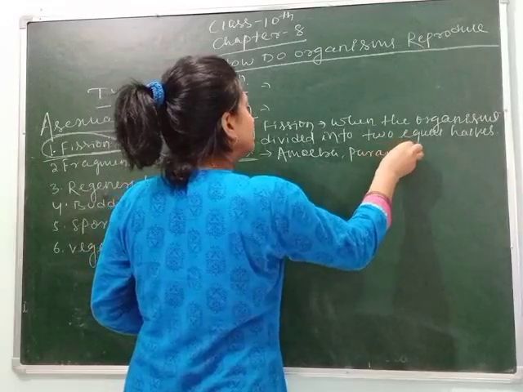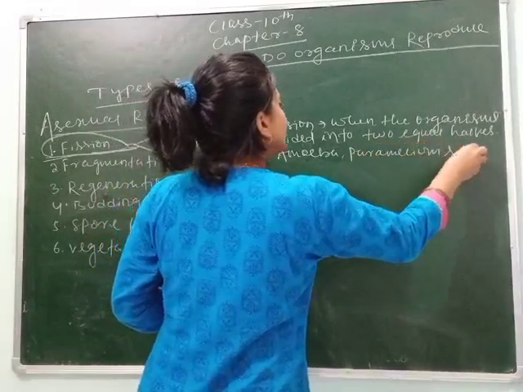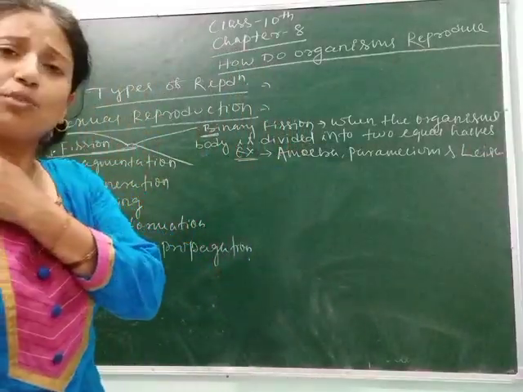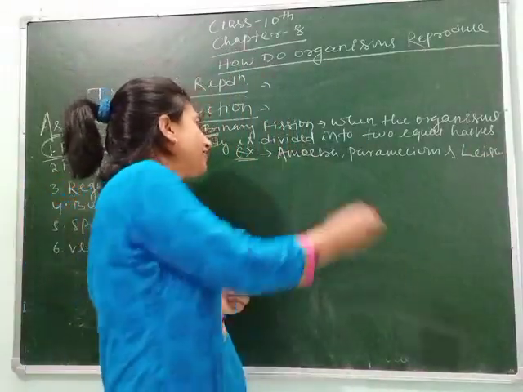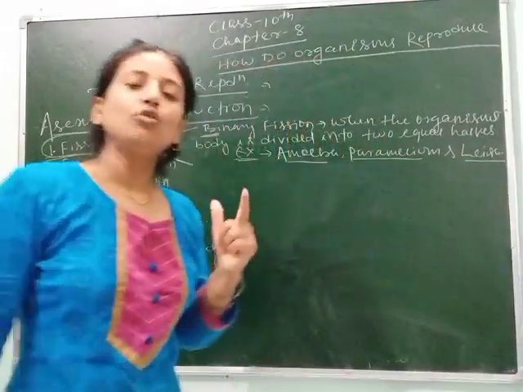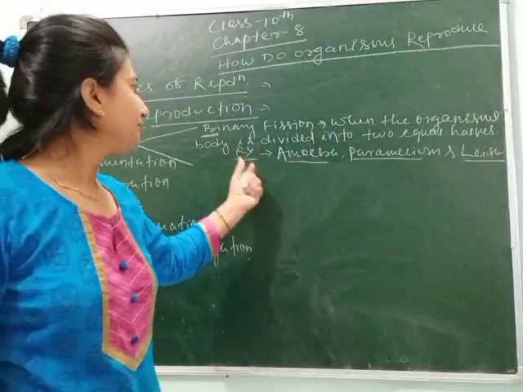Many other organisms also reproduce by means of binary fission, but here I am giving you three examples: amoeba, paramecium, and leishmania.